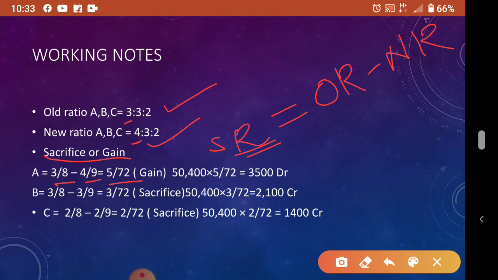Sacrificing ratio equation: positive means sacrifice, negative means gain. So this will be negative. And for B, it will be 3 by 72 sacrifice, and for C, 2 by 8 minus 2 by 9, so sacrifice 2 by 72. Understood? Okay. Now what is our total amount?